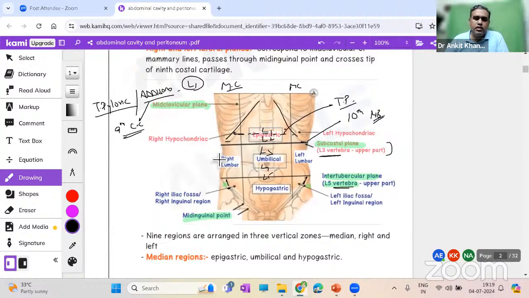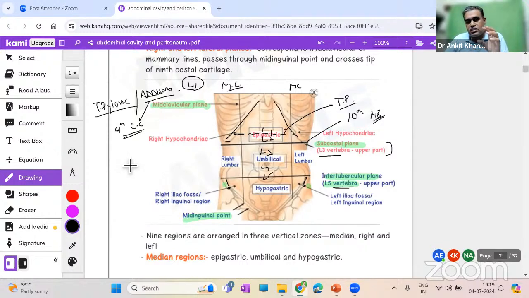Both are important. Because see, if some patient comes to you with pain abdomen, then the abdomen is not a very small area. Suppose a patient comes to you with, let's say, pain in the teeth. You will ask, okay, which teeth? Because you normally have 32 teeth. The patient will tell you, okay, this teeth or that teeth. Just an example. The patient is coming to you with pain abdomen. Pain abdomen can have multiple causes depending on which region, what is the site, what is the origin in relation to the food, and so many history techniques over there.